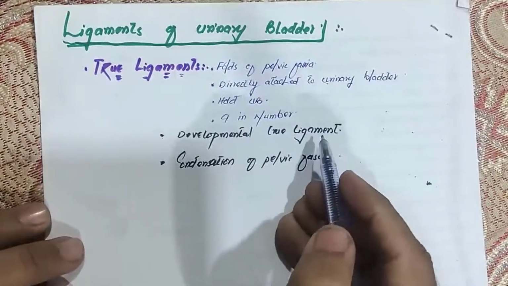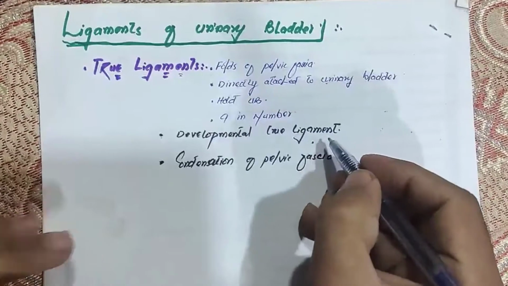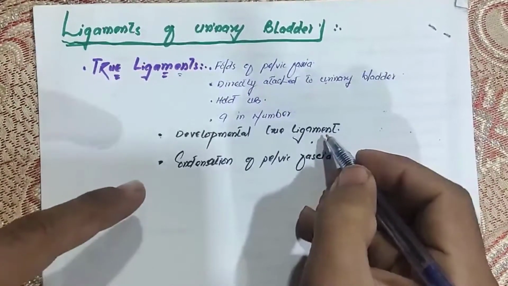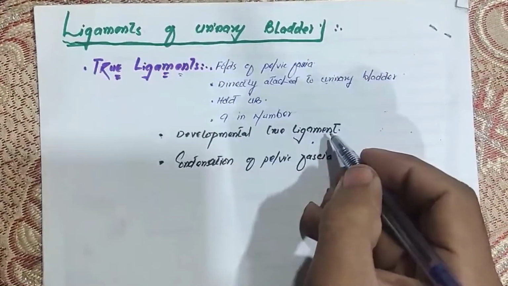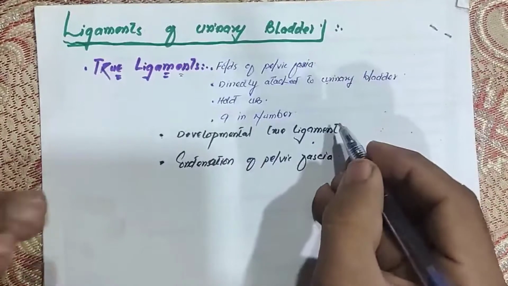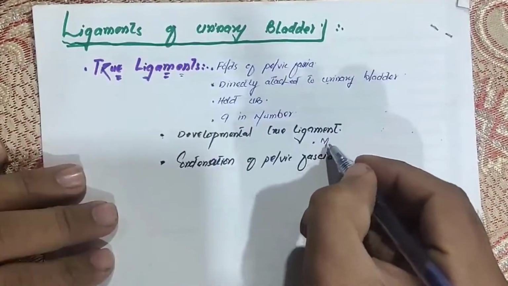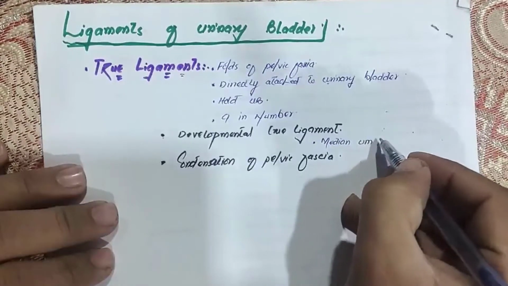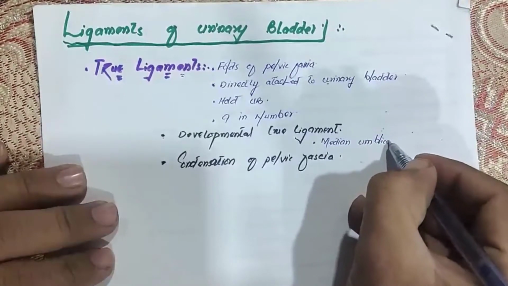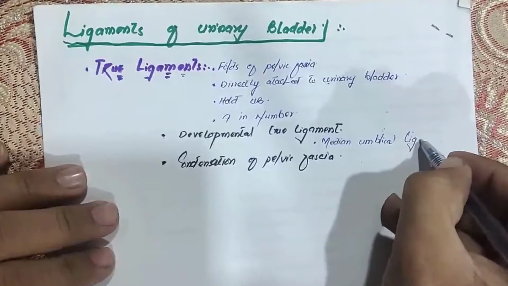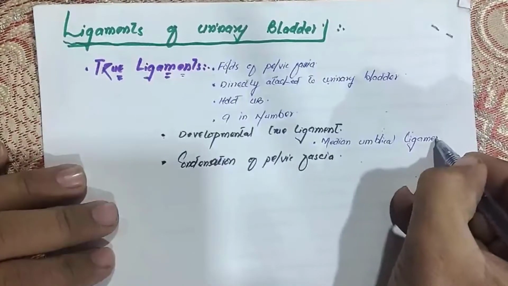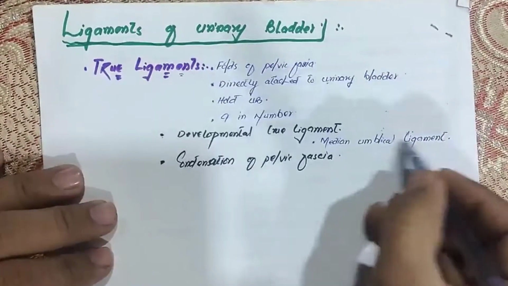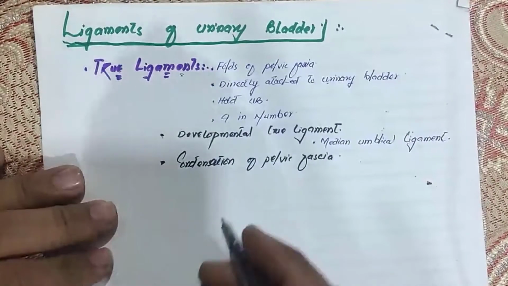An example of the developmental true ligament of the urinary bladder is the median umbilical ligament, and I will show it in the diagram soon, right? So the median umbilical ligament is the developmental true ligament.